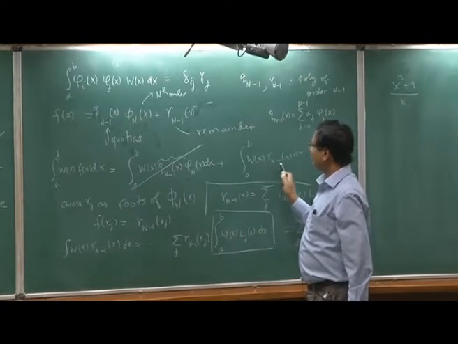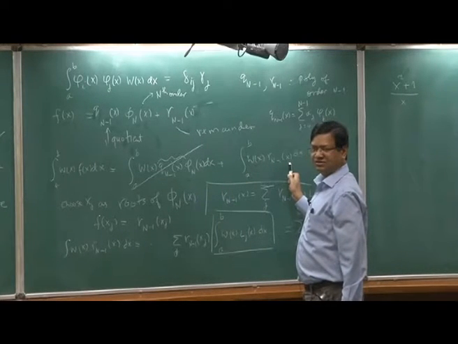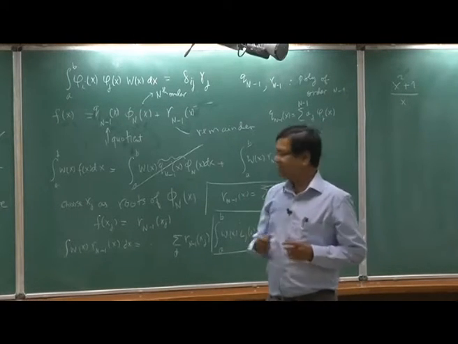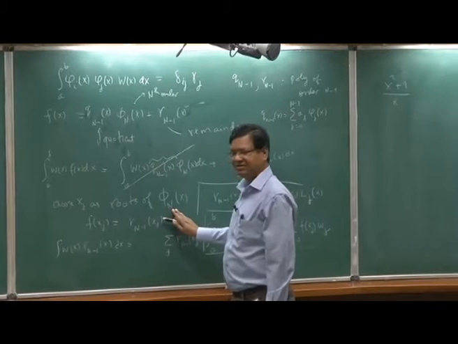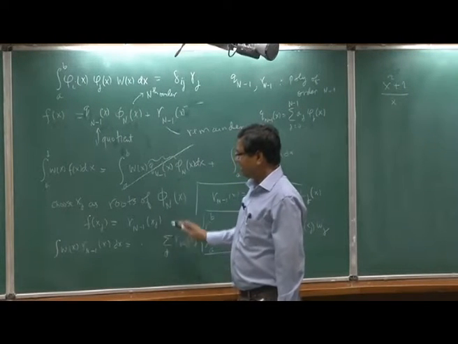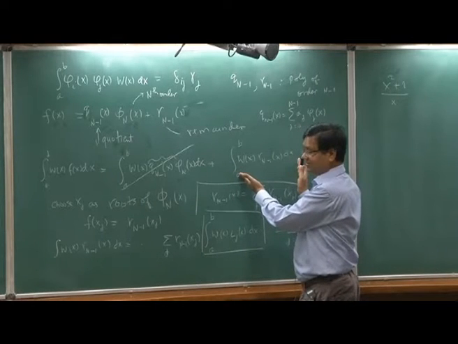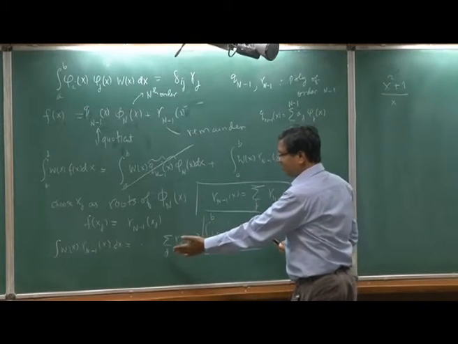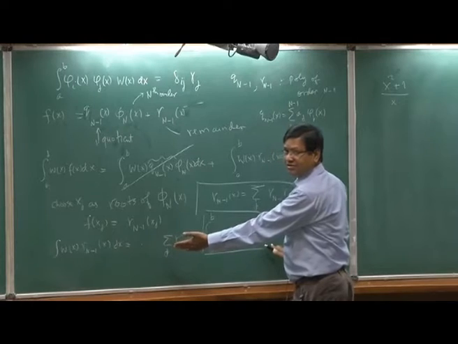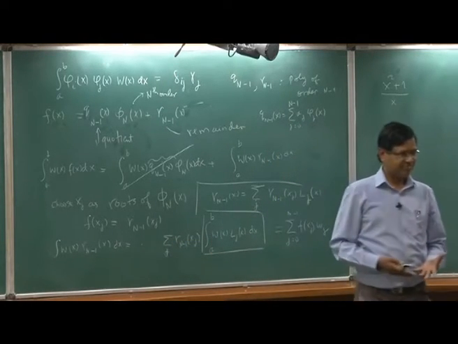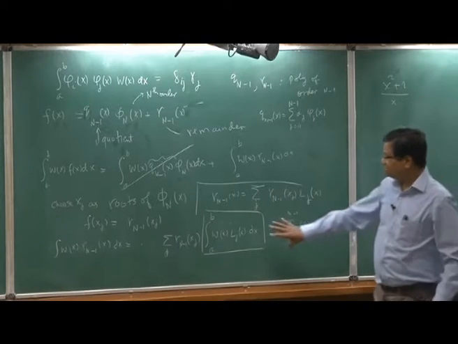So I get an integral with R_{n-1}(x). Now choose x_j's as the roots of phi_N(x), and then this integral, this is what we want, because this is the answer, right. This integral will come out to be this, and this is my function value at x_j's, and this is my weight.